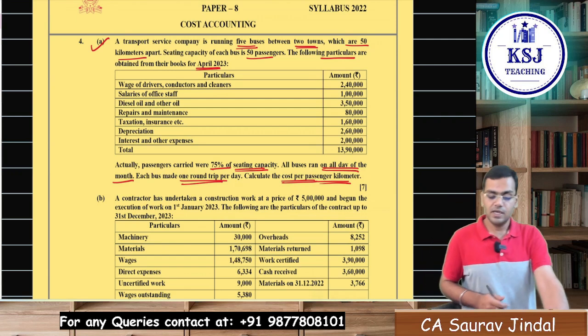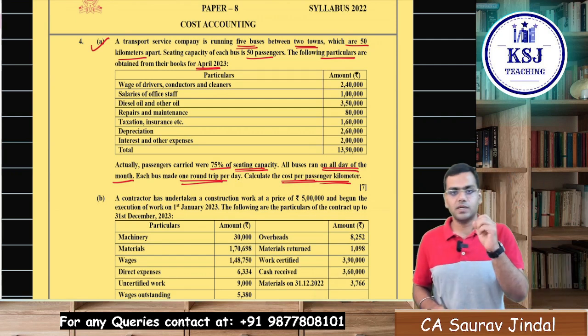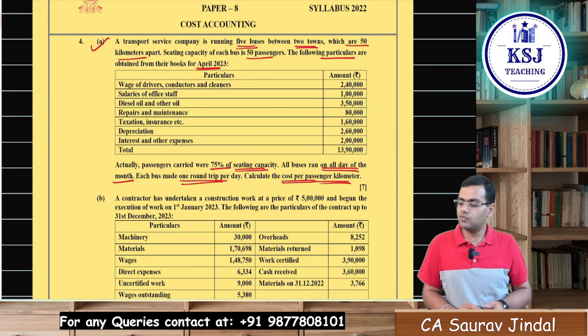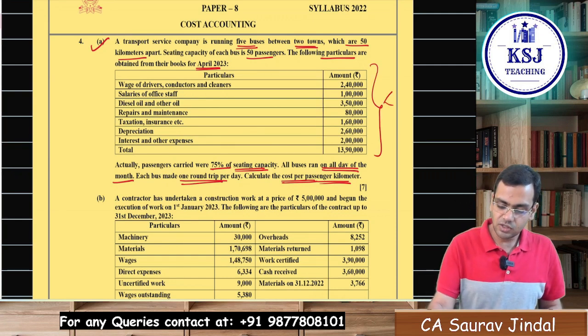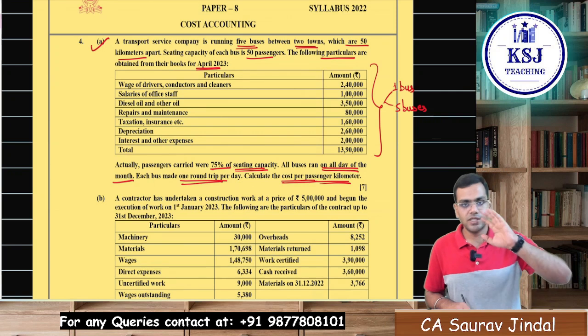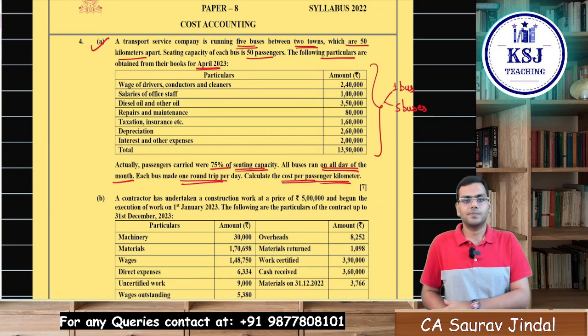So for this, first you need to calculate what is the passenger kilometer. Now before we move on to the calculation of passenger kilometers, I want to ask you one very simple question. Sir, whether this cost is given for one bus or for 5 buses, my simple question to you, just think and then answer.